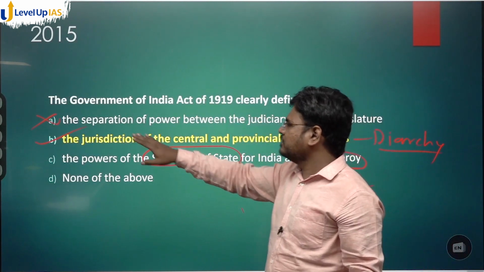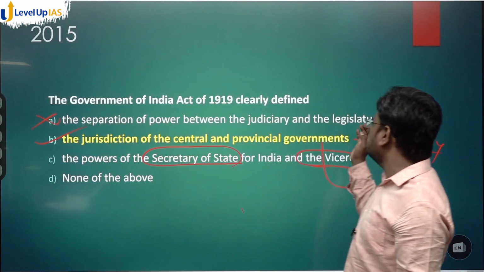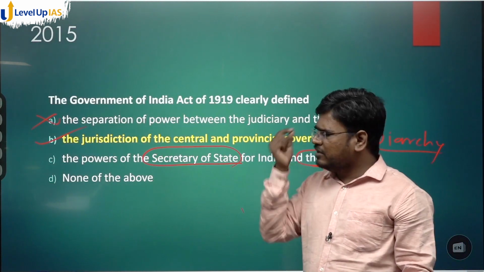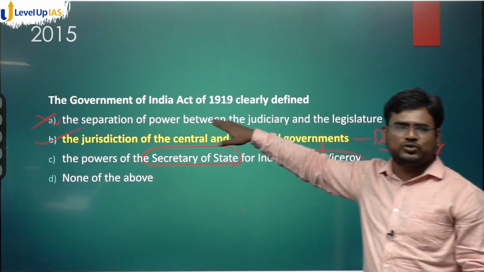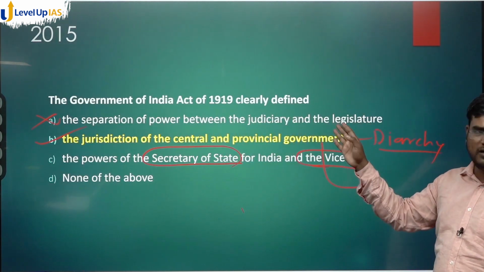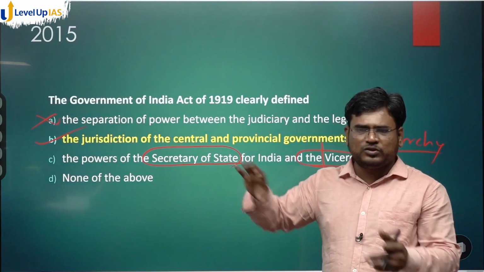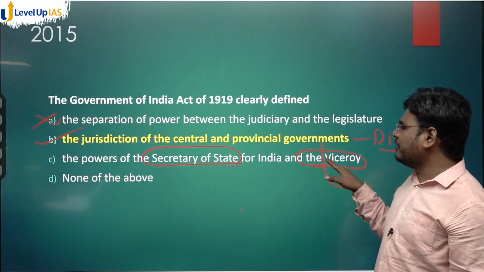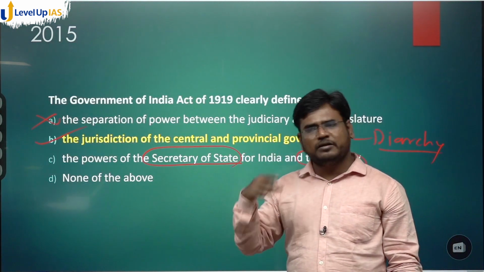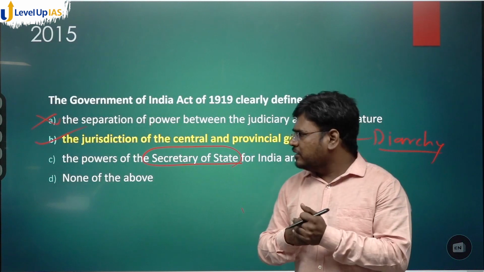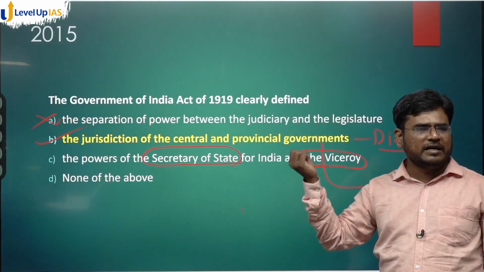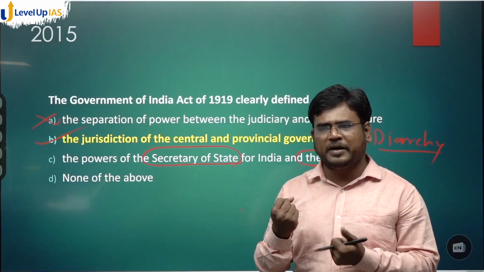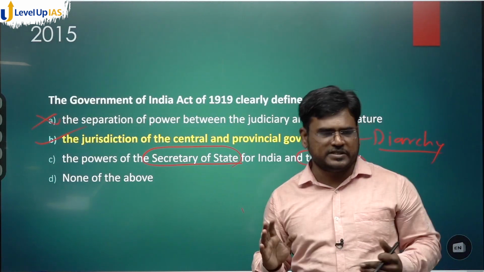So, more appropriate. See, first, separation of powers between judiciary and legislature. If I think about 1919, I need to have a little bit of understanding. In 1919, this was not the major issue. The relationship between judiciary and legislature was not a major issue. The first is gone. Third, the powers of Secretary of State of India and the Viceroy, this was also not a major issue. The major issue at that time was the jurisdiction of central and provincial governments, because the central government was more powerful and the local leaders were demanding more autonomy for the provinces.